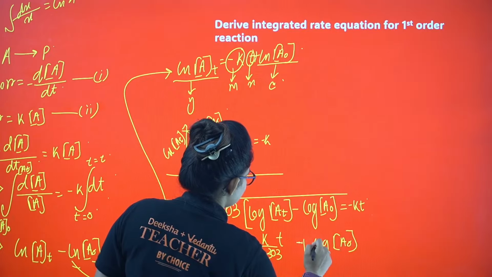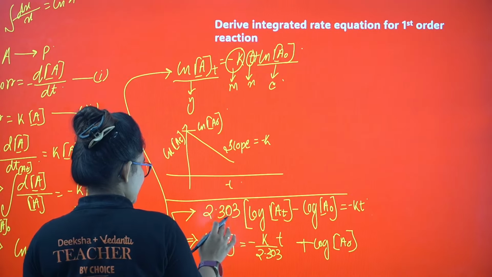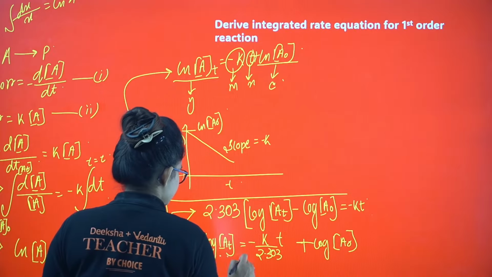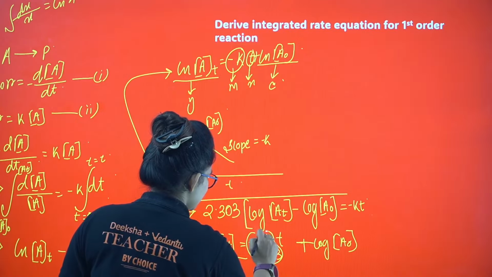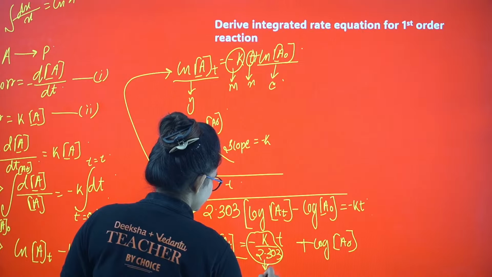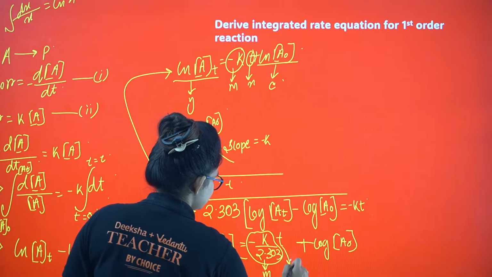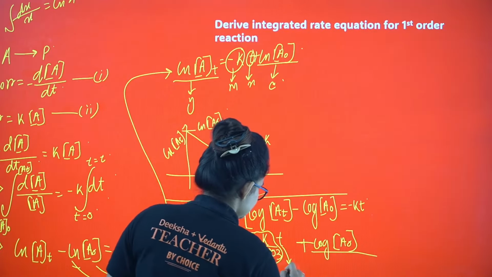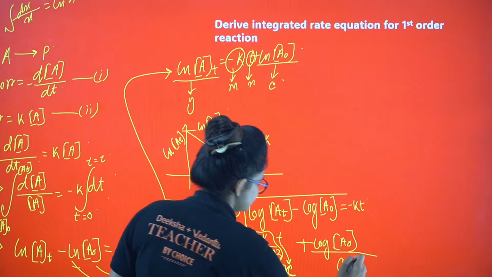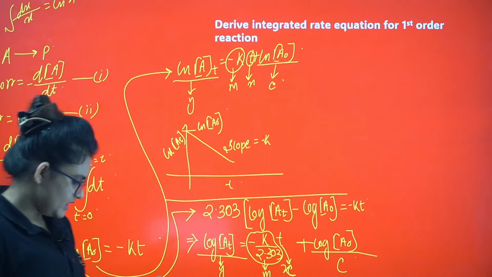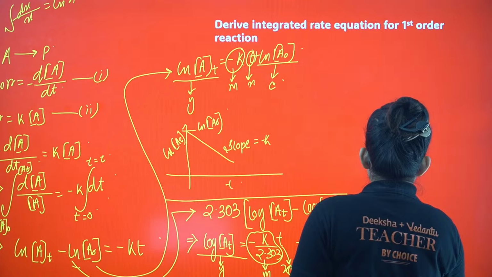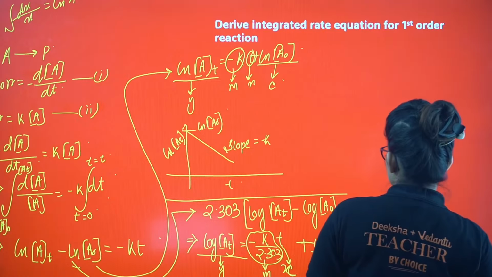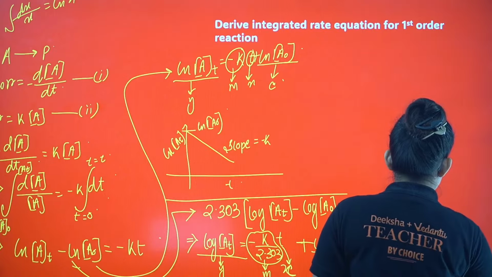See, I have changed this into the log and hence the slope value will be changed now. So this is my y-axis. This minus K by 2.303 is now M. This is your X, this is your C. Now again, if I put this into the graph, it will give you something like this.